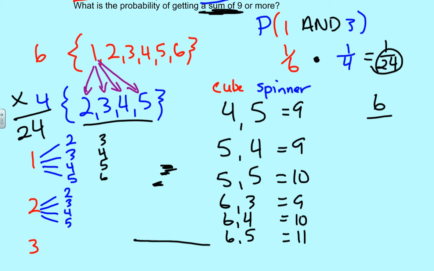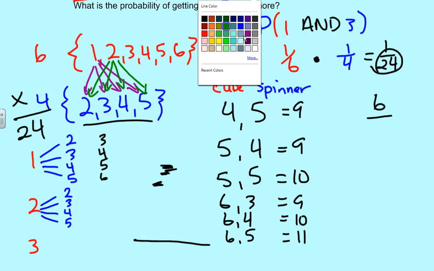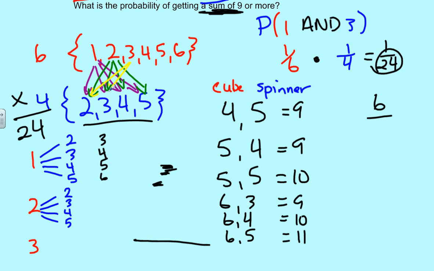That's 4 outcomes. Let's change our colors up and go 2 and 2, 2 and 3, 2 and 4, 2 and 5, all outcomes. Yellow. We say 3 and 2, 3 and 3, 3 and 4, 3 and 5, and so on. And again, we still see it's 4 for each of these 6 numbers. Still 4 times 6, still 24. So that's still 24 outcomes.